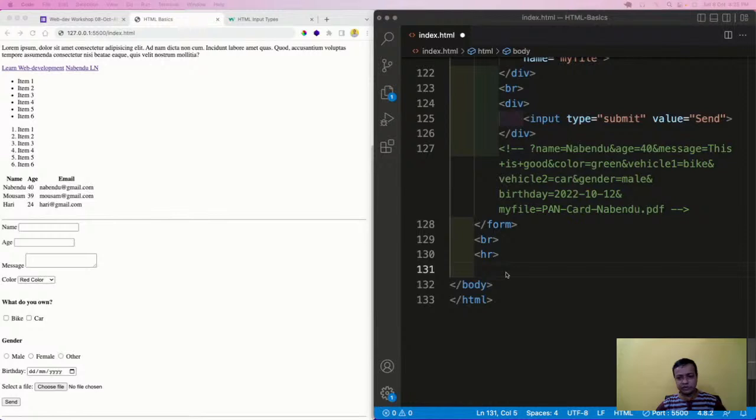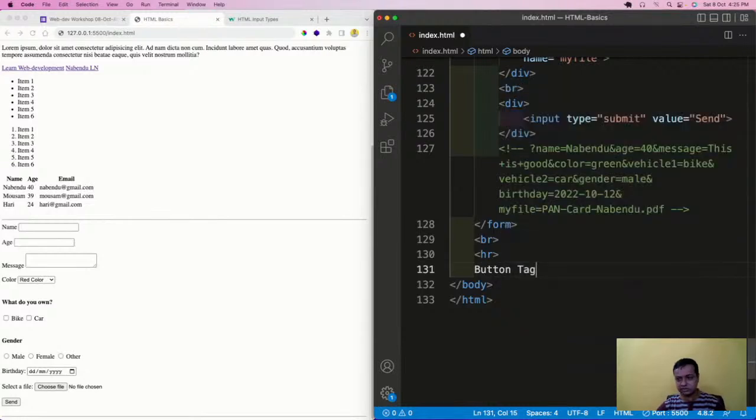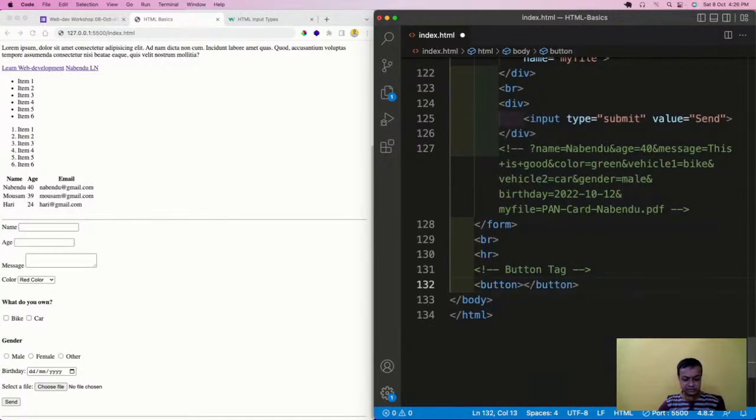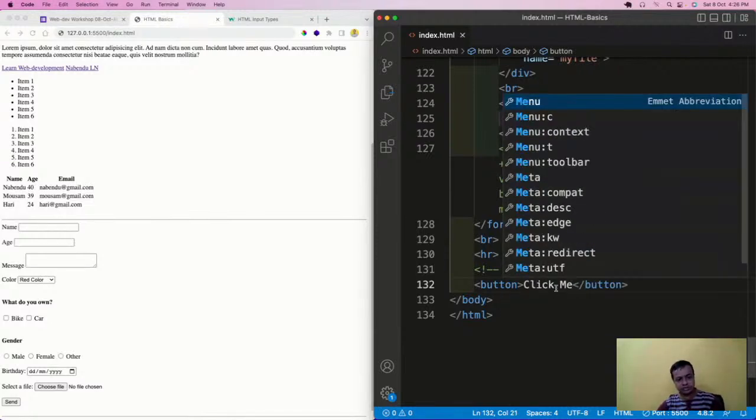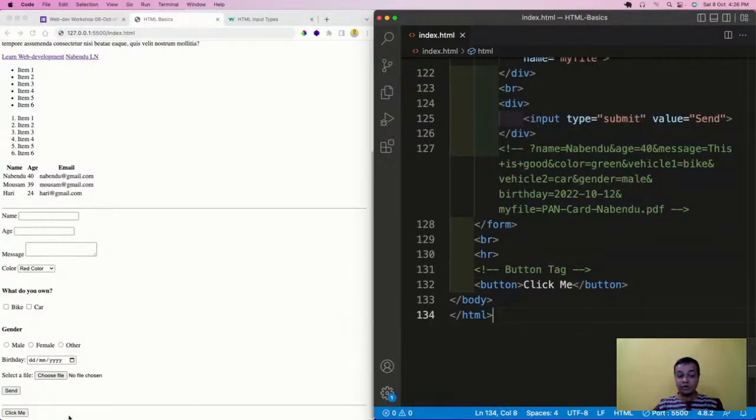Now what I'm going to do is the button tag. I'm going to comment it, and then I'm going to go here and do a button like this, and here I will just write click me. Save it. So click me I have written. Now if you come here, you see a button is there, click me. But a button is like input type submit, so how is it different?